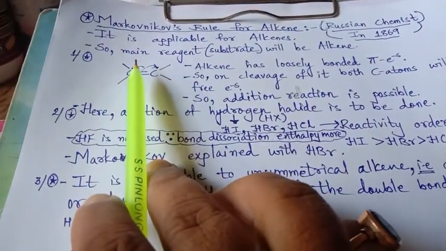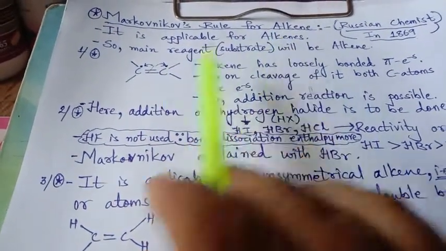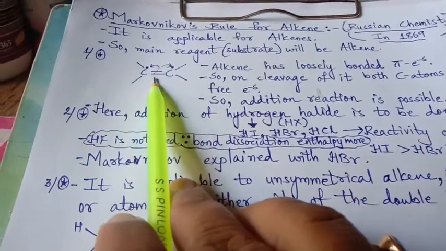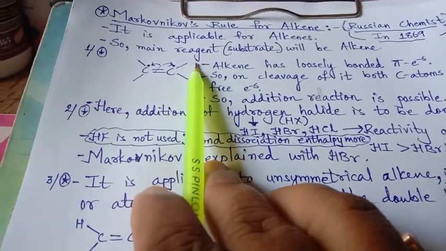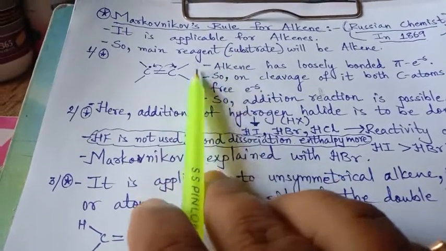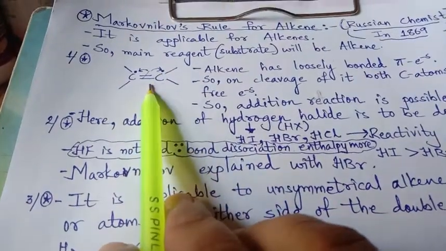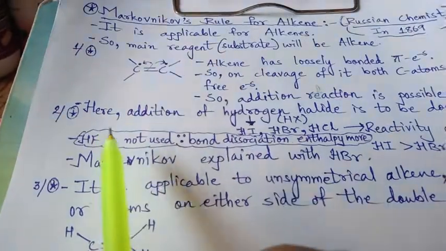So the very first point is, it is applicable to the alkene. And now we must know what is alkene. Alkene is a hydrocarbon which is unsaturated, having a double bond. Right? So the main reagent or the substrate for the reaction will be alkene. So here is the first point, that there must be the presence of alkene to understand Markovnikov's rule.